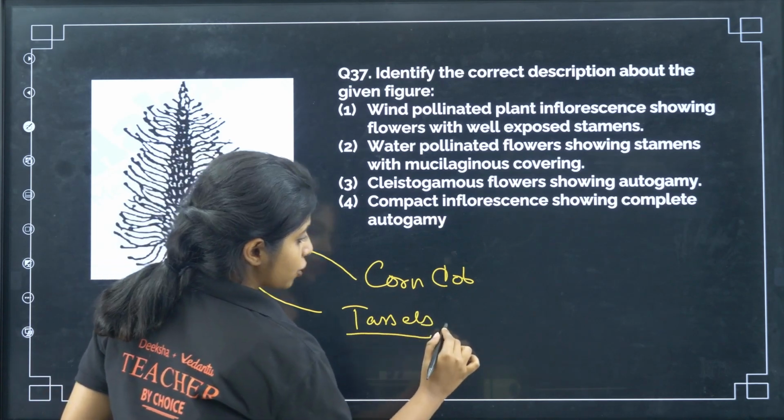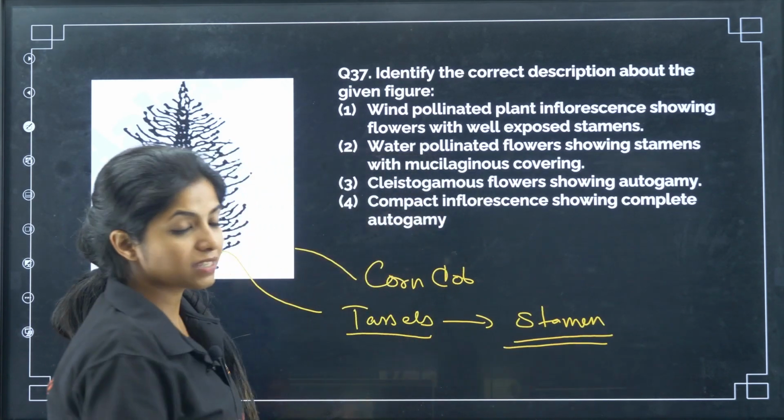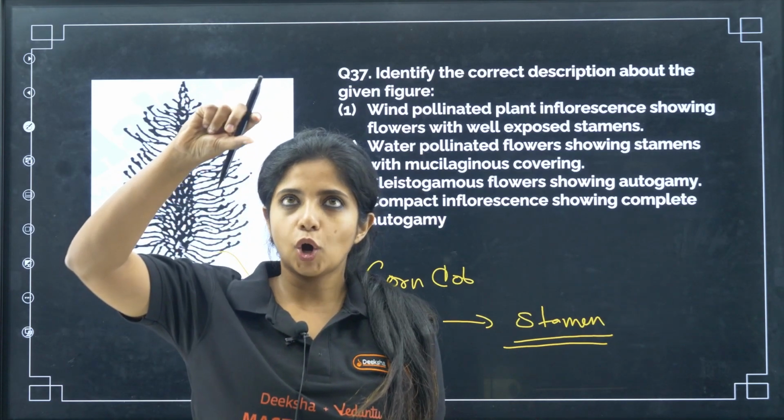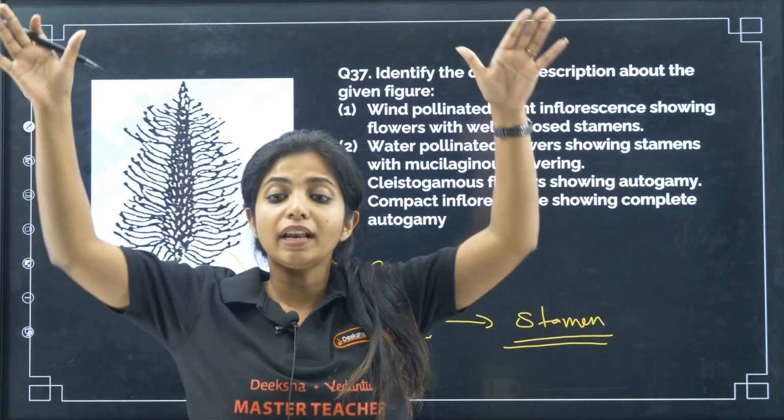What are these tassels actually? These tassels are stamens. Stamen means the male reproductive part, right? You have the anther as well as the filament. That is what it is. Okay, they are the well exposed stamens.